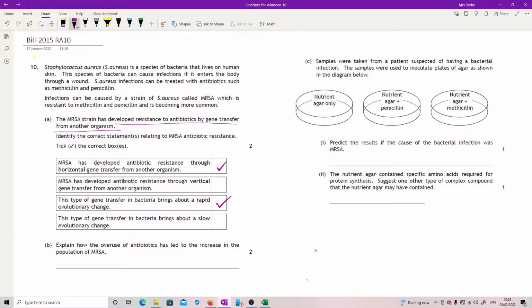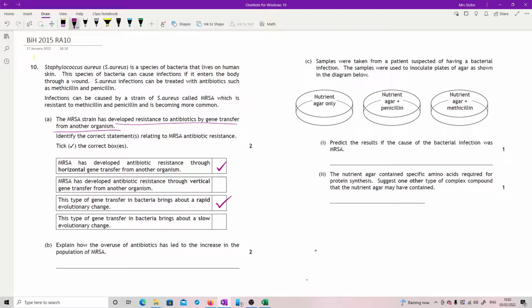Okay. Explain how the overuse of antibiotics has led to the increase in the population of MRSA. Right. So this is basically how we have pushed this to happen by providing the conditions that only the resistant bacteria are remaining. Okay, so what you're doing is producing the conditions that have led to resistant bacteria that can then pass on that resistance. That's basically it.